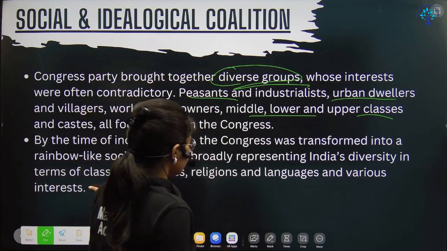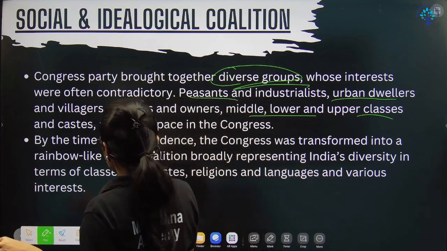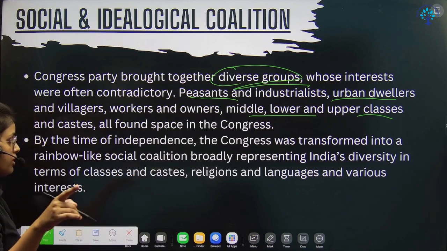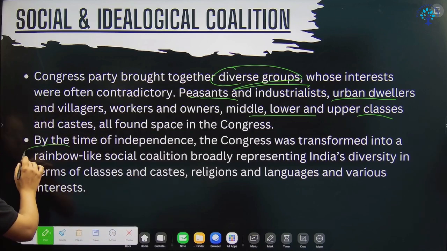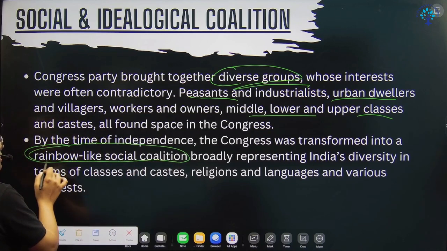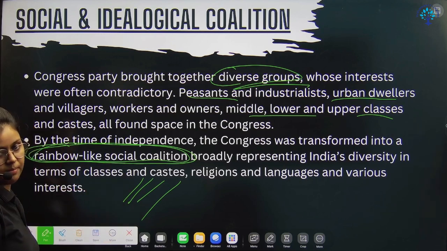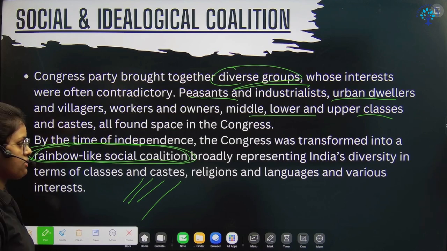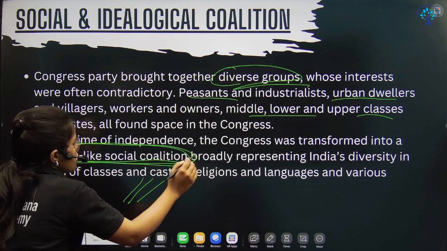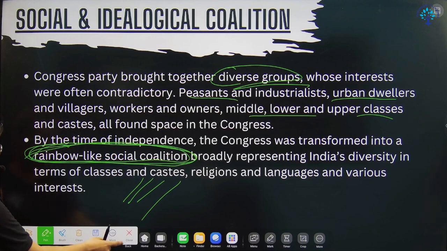One important thing about the Congress at that point is that it was a rainbow-like social coalition. What is a rainbow? A rainbow is a mixture of seven colors, right? Likewise, the Indian Congress system was also a mixture of diverse interests, the diverse religion, caste, class, languages, right? So that was the reason why it was called the rainbow-like social coalition, right?